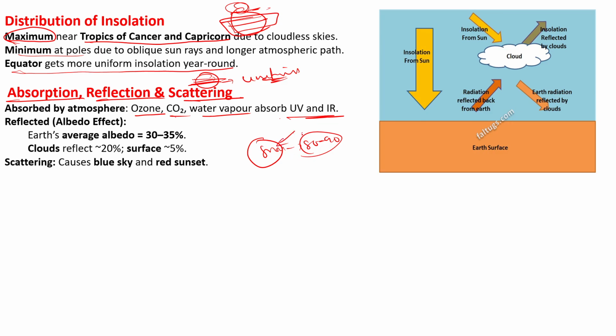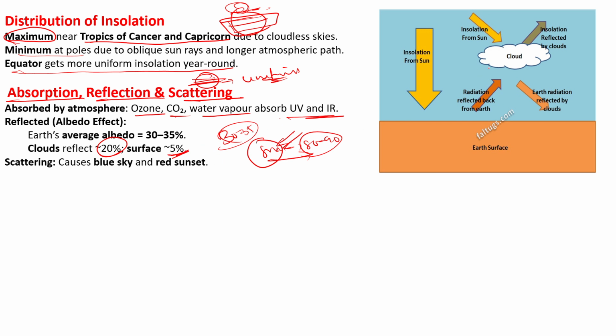Whatever sun rays it receives from the sun, the snow reflects nearly 80 to 90%. The average albedo of the earth is 30 to 35%. And clouds reflect nearly 20% of the radiation received from the sun back into the atmosphere. And the earth's surface also reflects back nearly 5% of the sun rays.